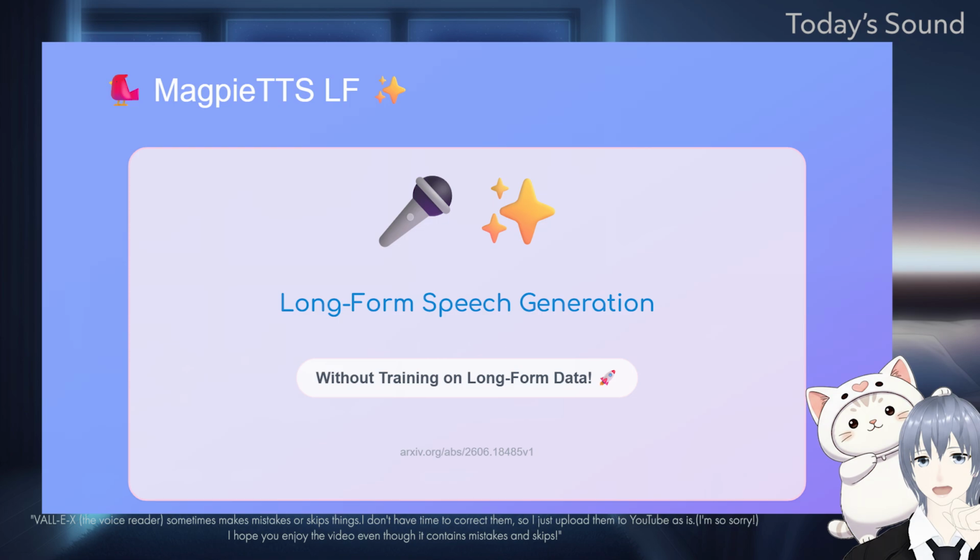The corolla is Tortoise code 26F6.18485 on. It is long.